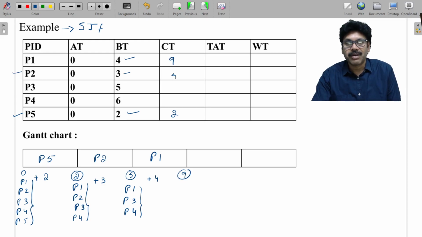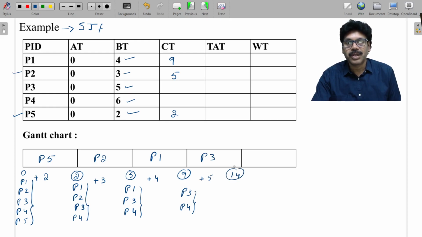P2 completed at 5. Now the rest of the processes in the ready queue are P3 and P4. Again, one has to be delivered to the CPU. In this case, P3 has a lower burst time compared to P4, so P3 is released and executed for 5 units of time.